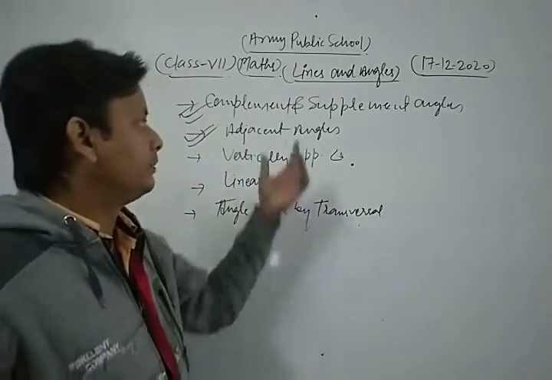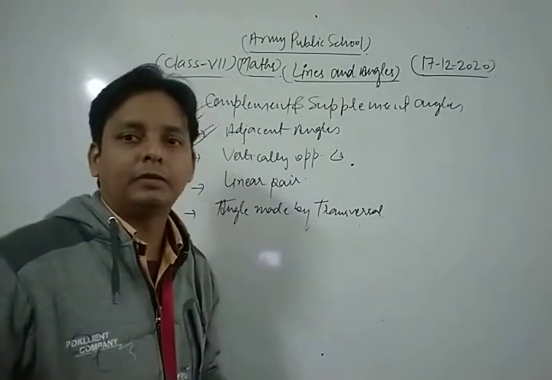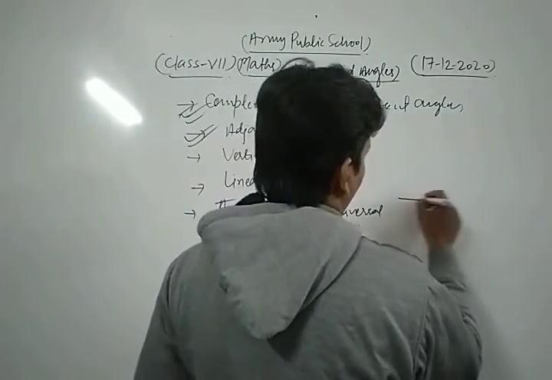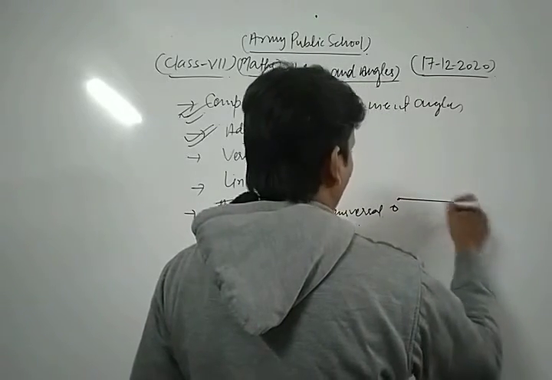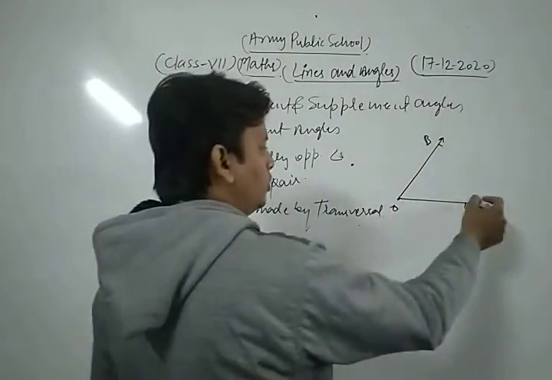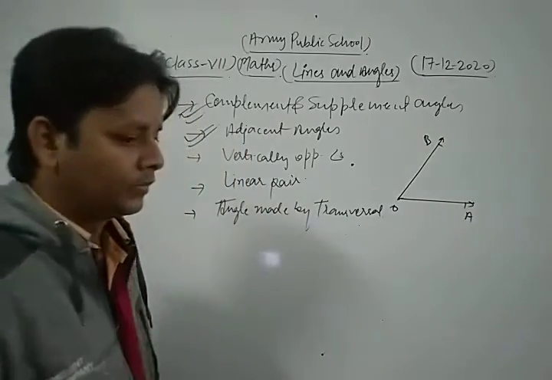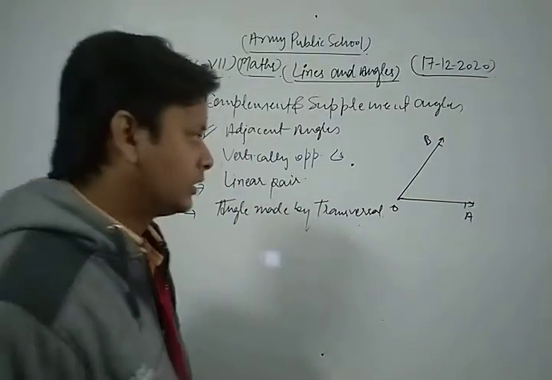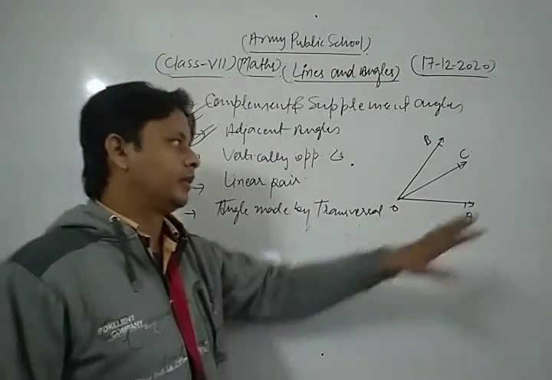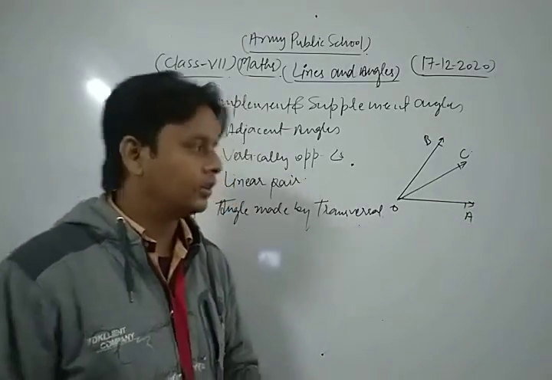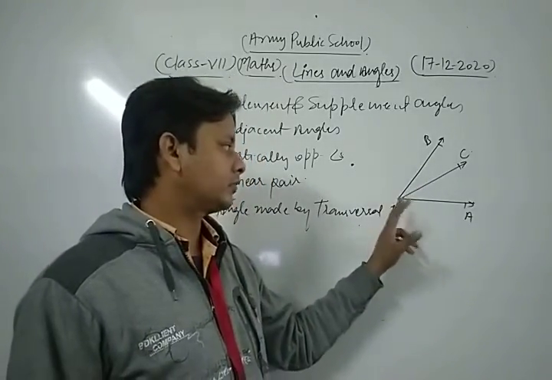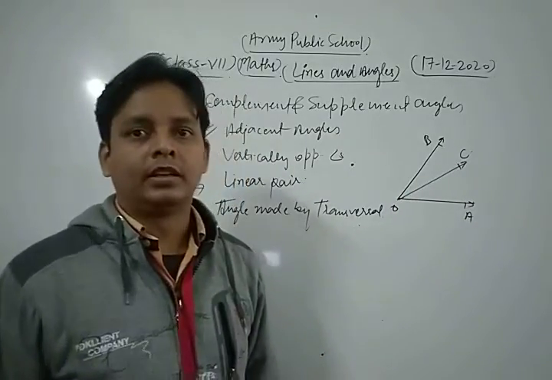Now we clear the concept of adjacent angles with the help of a figure. Suppose we draw two rays, OA and OB, and after that we draw a third ray OC in this way.